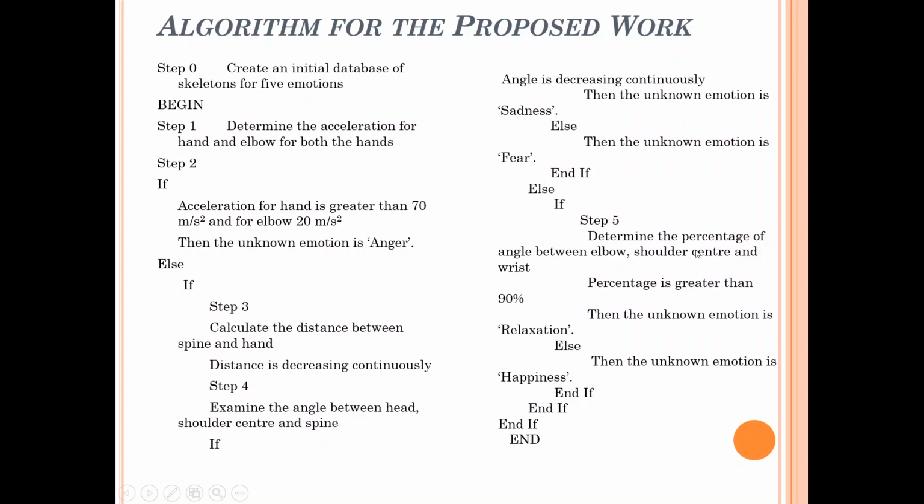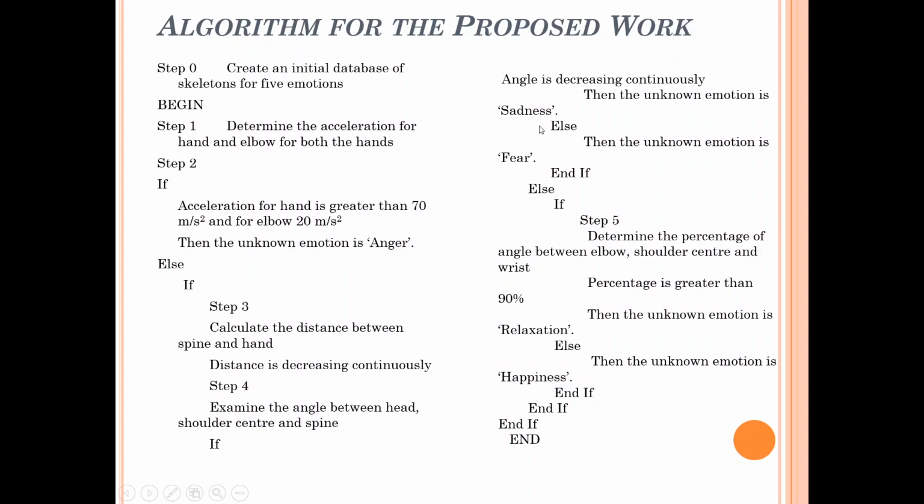Next, we take the percentage of the angle between elbow, shoulder center and wrist, and if that is greater than 80%, then the unknown emotion is relaxation, else the unknown emotion is happiness. So here we decide which is the emotion.